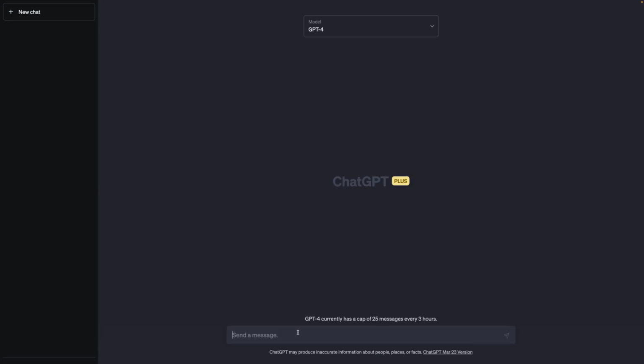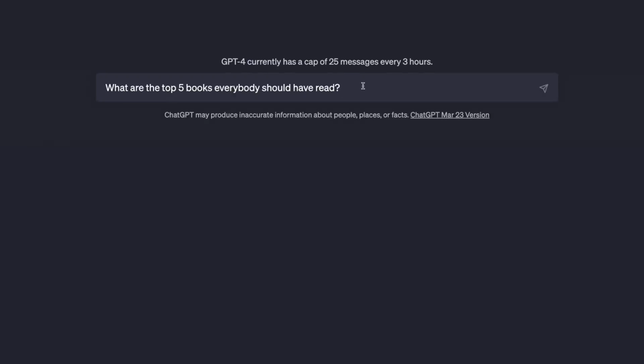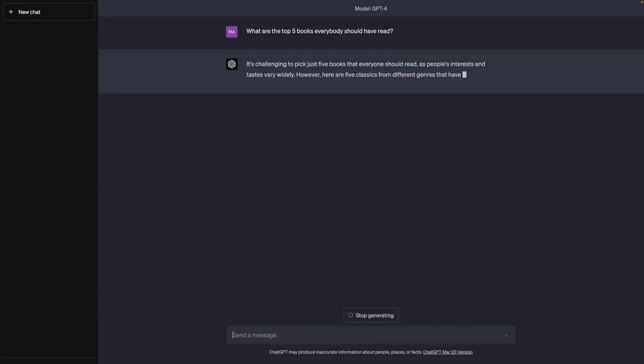So let's get started with a practical research example. My goal is to learn more about the world and about everything. For this, I want to find a new book that everybody should have read. To be able to choose between different books here, I will ask ChatGPT the following prompt. What are the top 5 books everybody should have read? A quite generic prompt, but let's see what the result looks like.